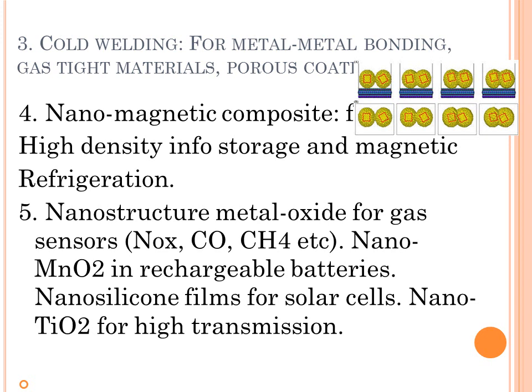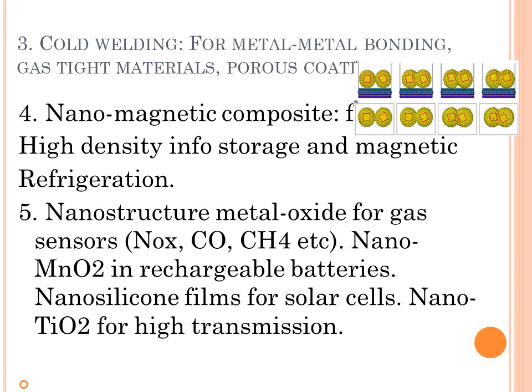So the cold welding property is there in nanomaterials. That cold welding property combined with ductility makes them suitable for metal bonding, and especially in the electronic industry this property is used. So nano sized metallic powders we can use for production of gas tight materials.